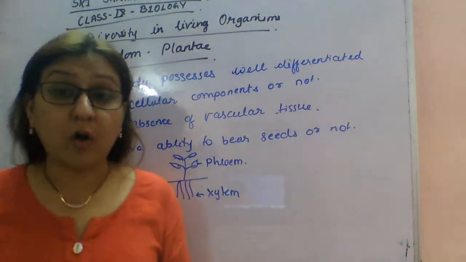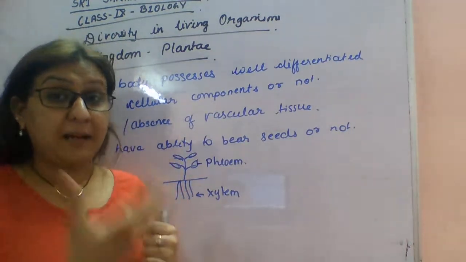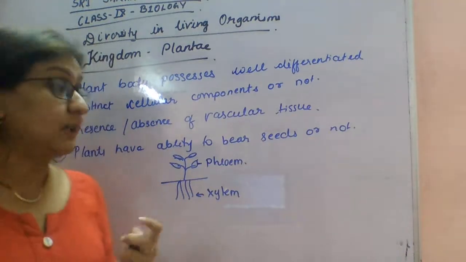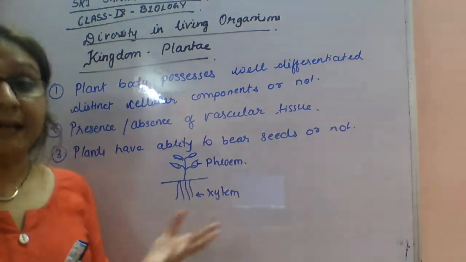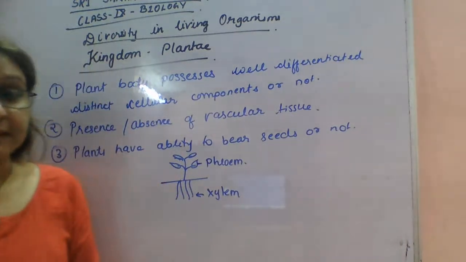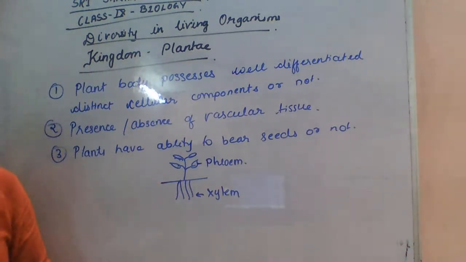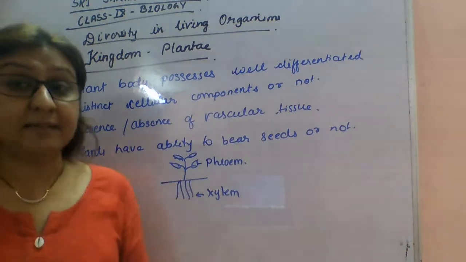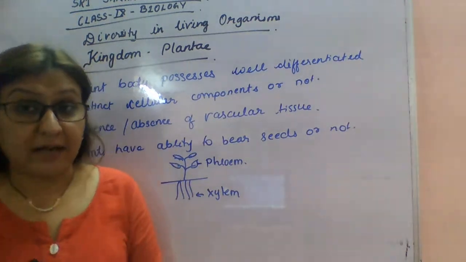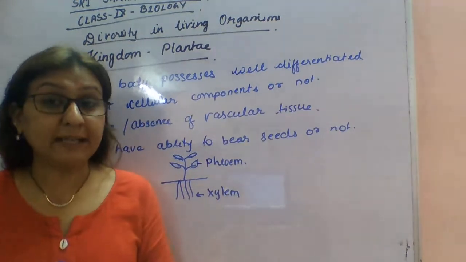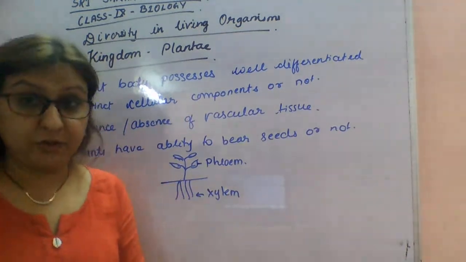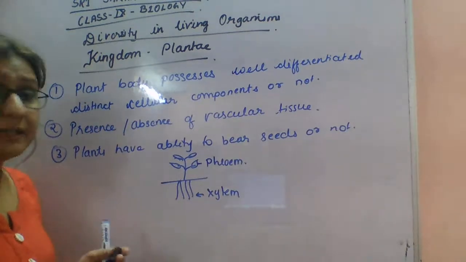So the next level of classification is whether the plant bears seeds or not. Students, depending upon their characteristics, these plants can be classified into Thallophyta, Bryophyta, Pteridophyta, Gymnosperms and Angiosperms. We will study more about all of these.